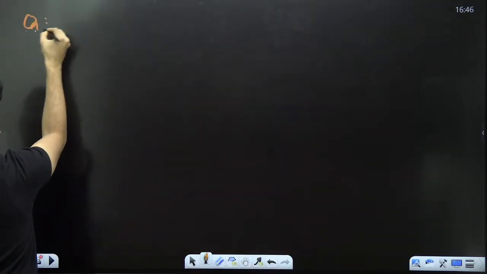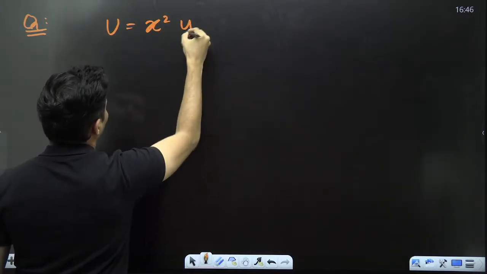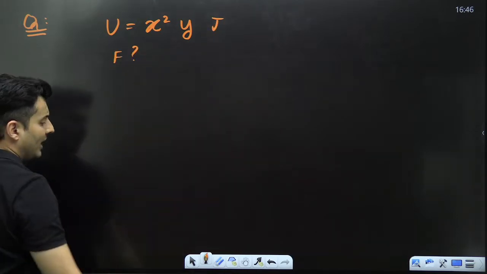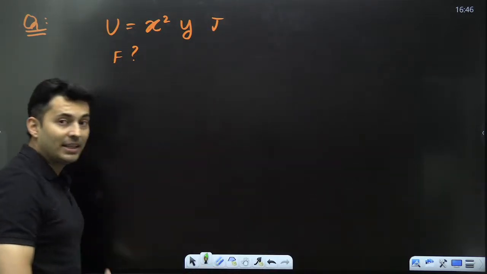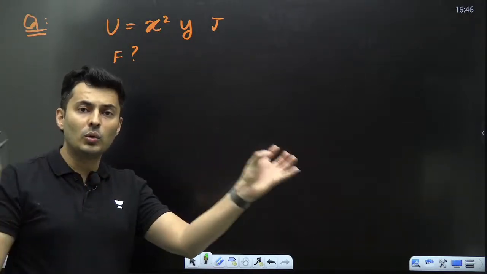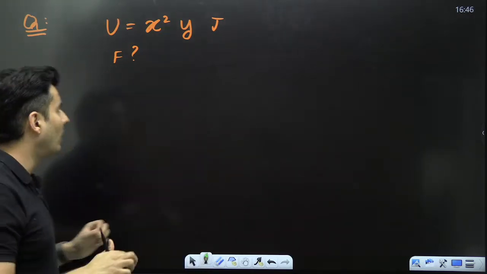All right. What if I change the question slightly and I say that the potential energy is x square y joules, find the force. In such a case, when there is a variable with x also and y also, then you differentiate it two times separately. Once with respect to x, once with respect to y.